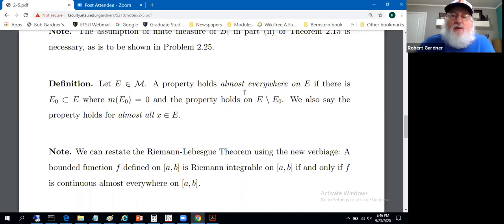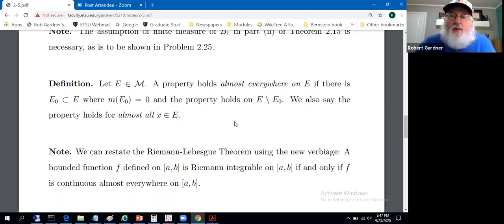So the reason we're willing to throw away these sets of measure 0 is we're going for integration, and integrals aren't affected by sets of measure 0. You can take a set of measure 0 and change the function however you want. The Lebesgue integral won't change. So that's the reason this comes up. It does come up a little bit early.